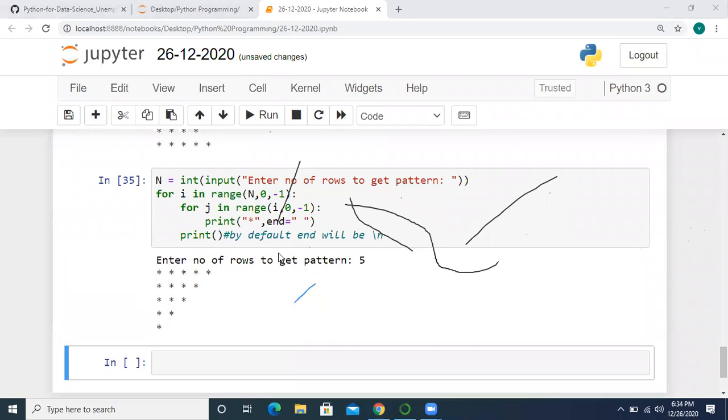So this is about printing star patterns. I hope you are all clear with this till now. Have you understood this program, everyone? Somebody is disturbing the screen.